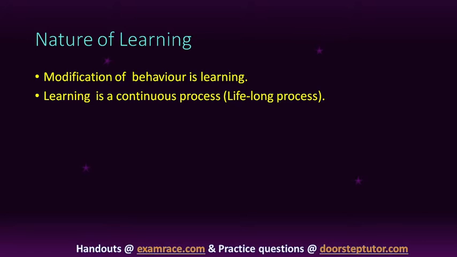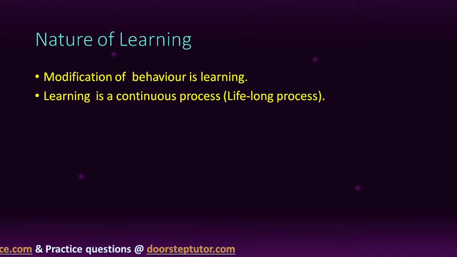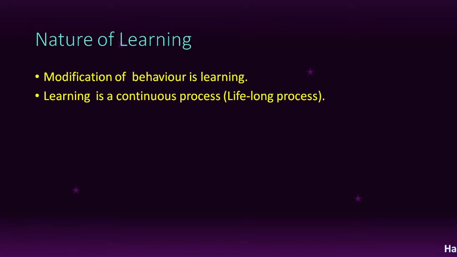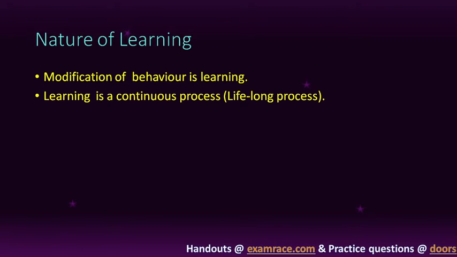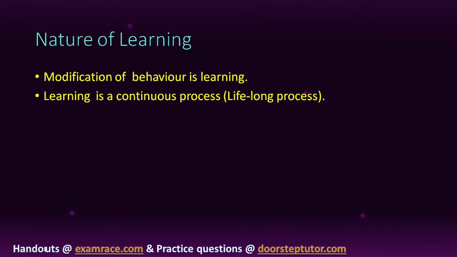We are always busy learning something. Even if we become old, we do not stop getting to learn something. The old people are also learning, young people are also learning. In every stage there is learning. There is learning in each and every process of life. So learning is a continuous process. It is a lifelong process.